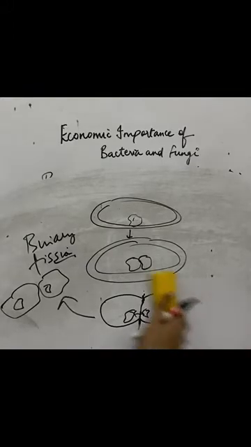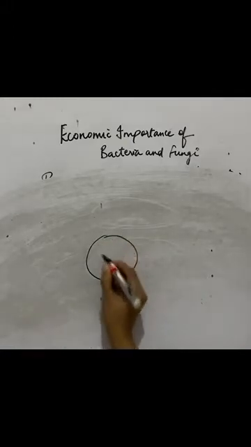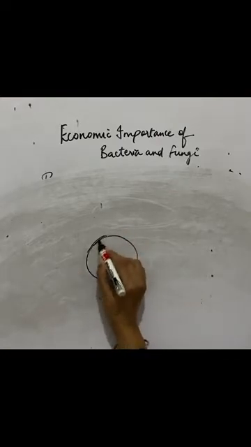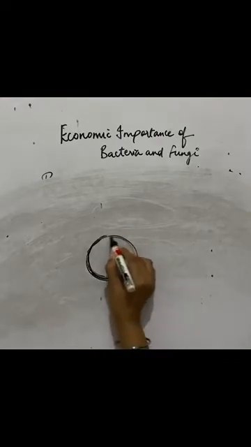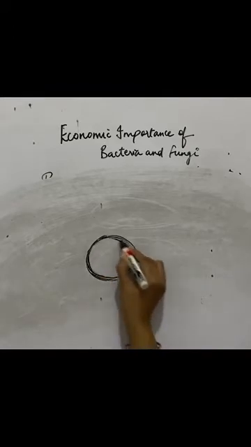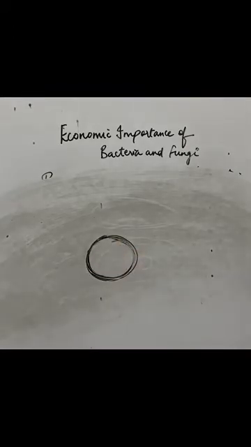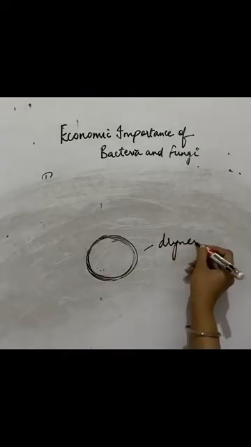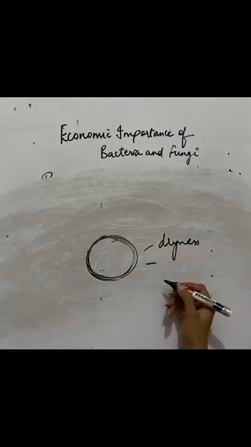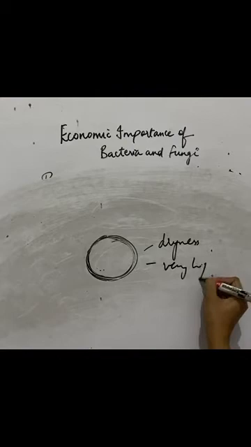Okay. Next is spore formation. So if bacteria cannot survive some situations, in that case, bacteria develops a hard layer around itself. And it does not show any activities. It does not feed, it does not excrete the waste materials, it starts collecting the waste material even within itself. So such conditions are like there is extreme dryness outside, or say there is a very high temperature, or